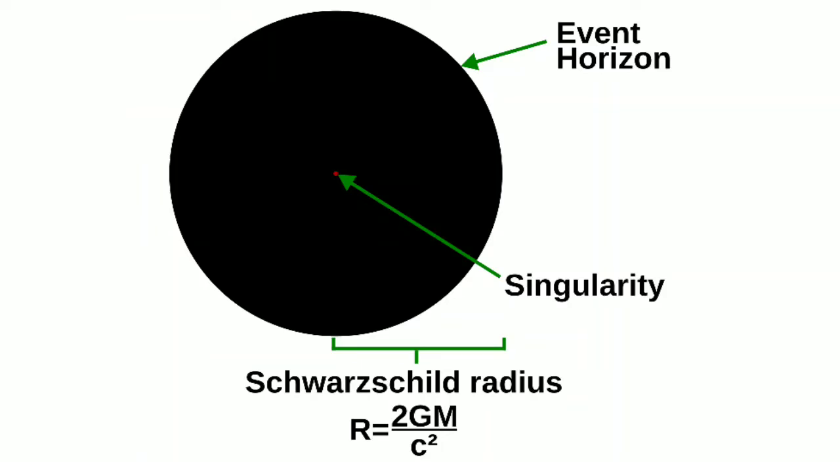To understand this, Karl Schwarzschild formulated the Schwarzschild radius, which states that if an object has to form a black hole, it has to go under a certain radius. So that is the Schwarzschild radius.